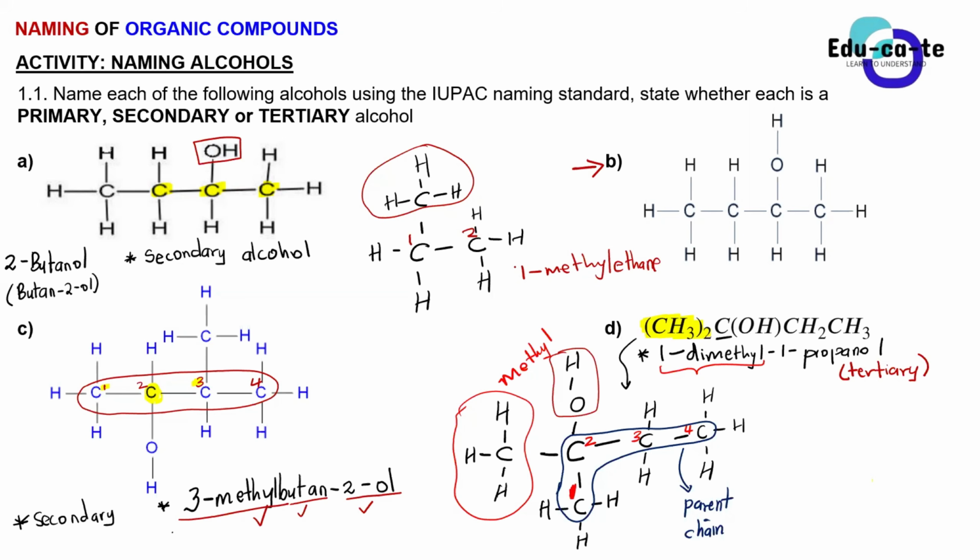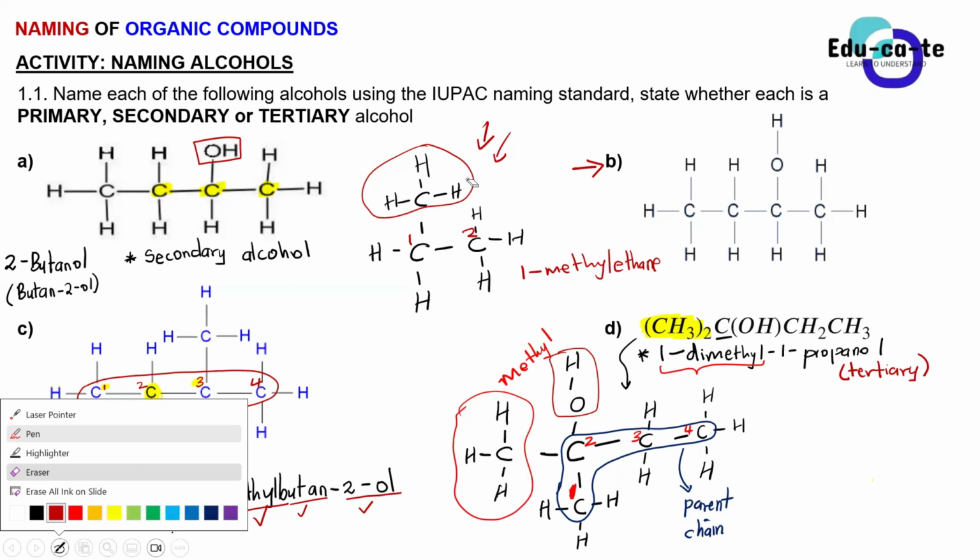Why would it be incorrect? Which one, sir? This structural formula that I did, this 1-methyl ethane. If I say this is 1-methyl ethane, it's wrong because we must take the longer chain. So if you put a methyl group on carbon 1, it can be part of the parent chain as well. Do you see that, guys?